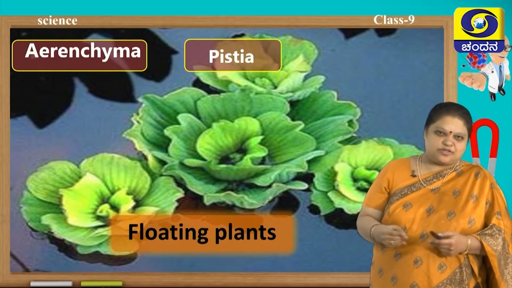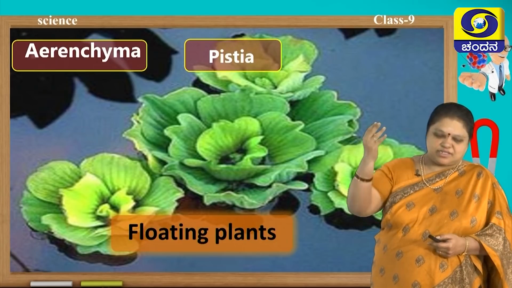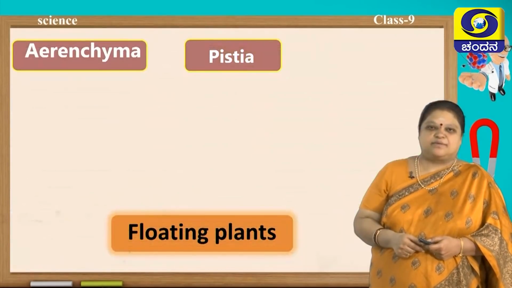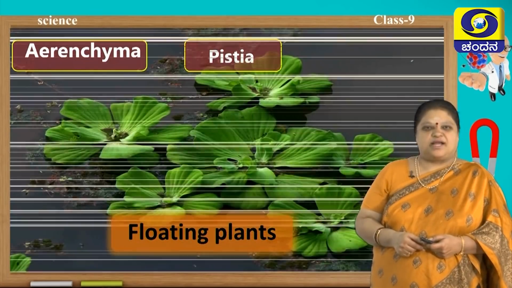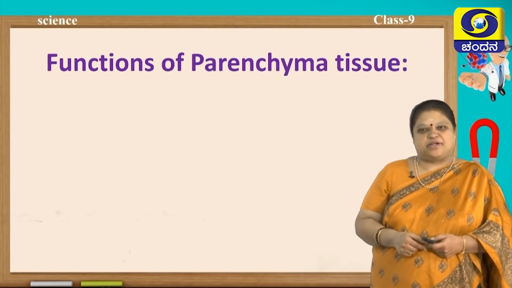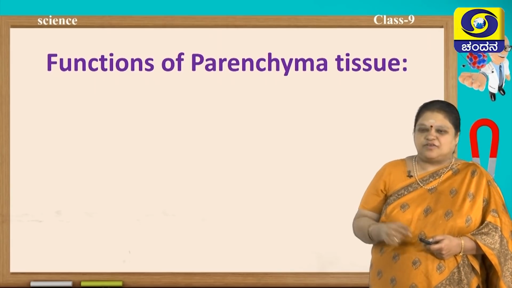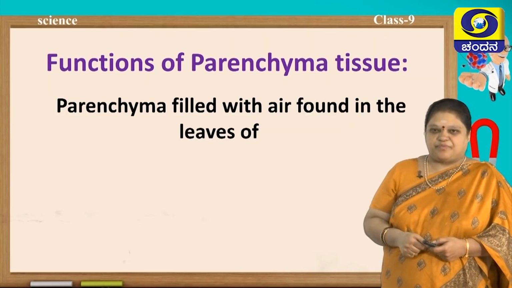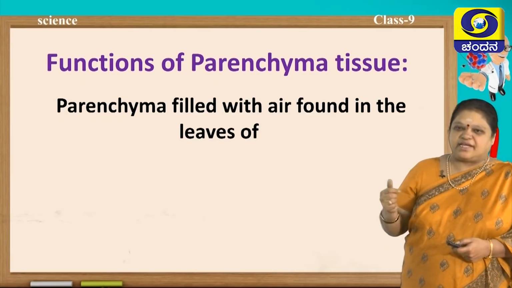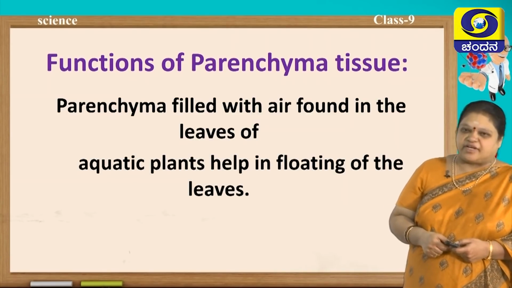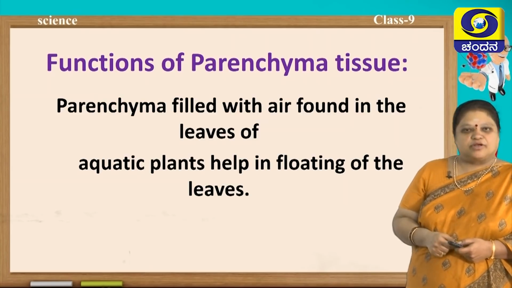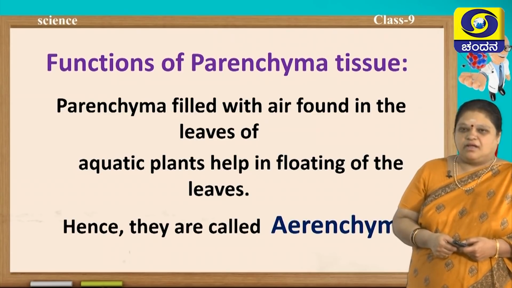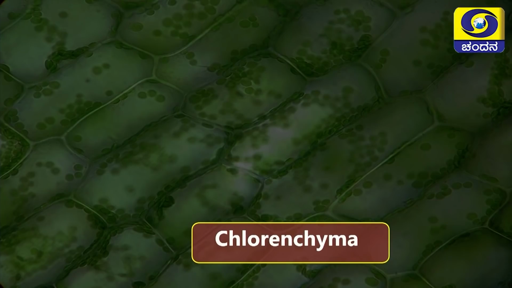they can prepare their own food by exposing themselves to sunlight. You can see one more, pistia, is present here. So, all these plants float mainly because of the air collected in it. Let us see what the functions of this aerenchyma are. Parenchyma filled with air found in the leaves of aquatic plants helps in floating of the leaves. So, they can prepare food. Hence, they are called aerenchyma.